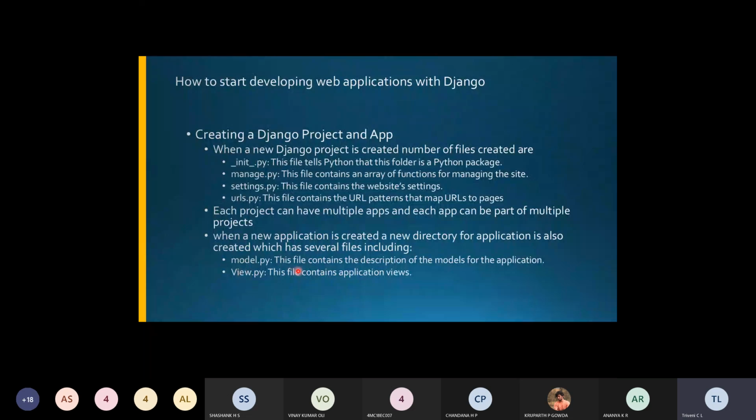So models.py contains the description of the models for the application, and views.py contains the application views. These are the two files you get once a new application directory is created.